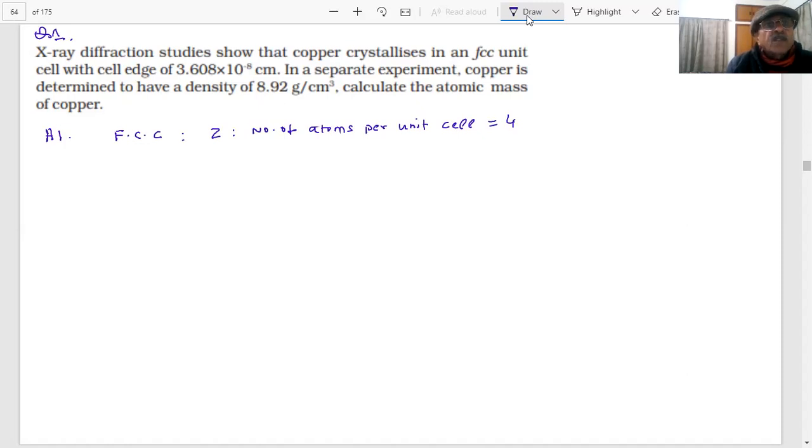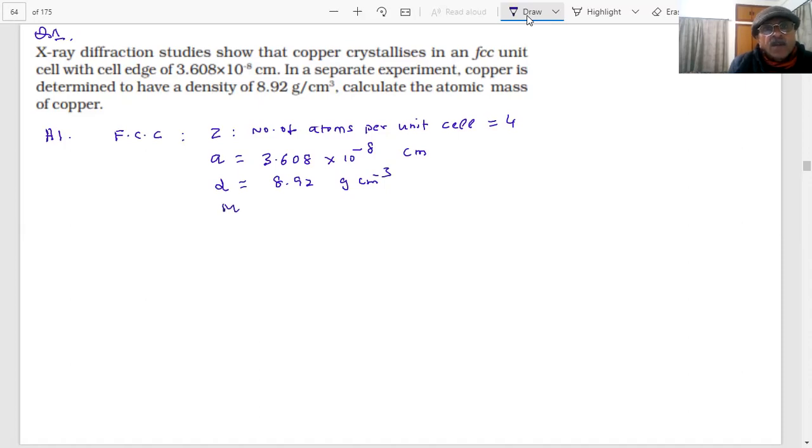Copper crystallizes in FCC unit cell, edge length a is equal to 3.608 into 10 raised to power minus 8 centimeter. In a separate experiment, copper is determined to have a density of how much? 8.92 gram per centimeter cube. Up to now, we have only written the information which is given.